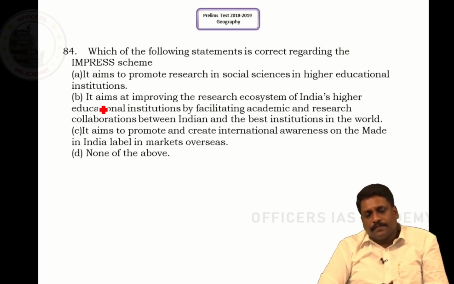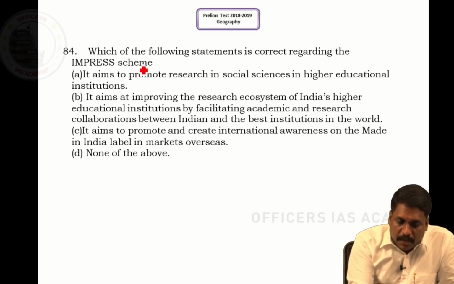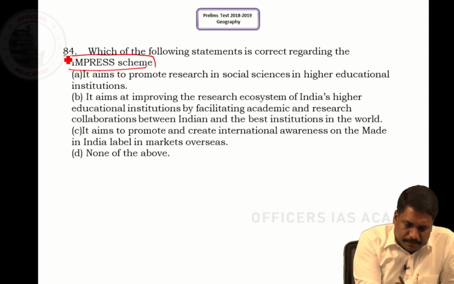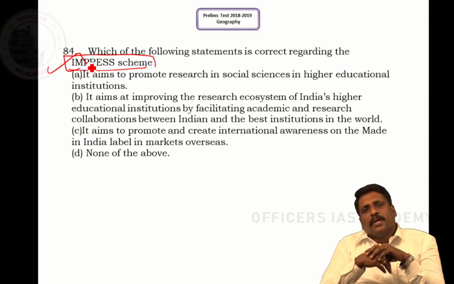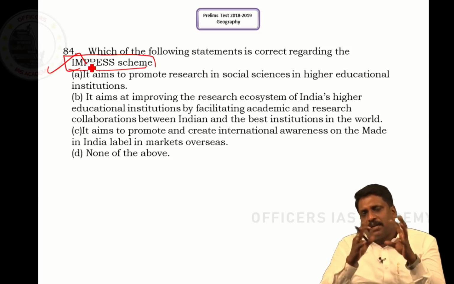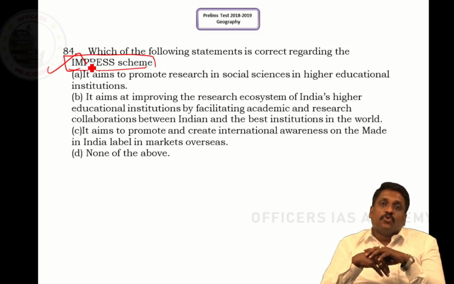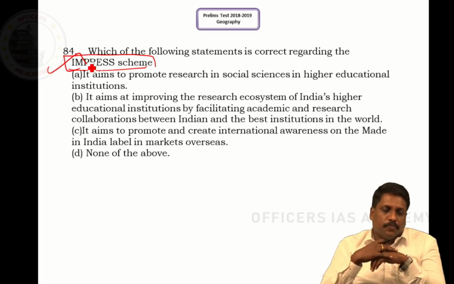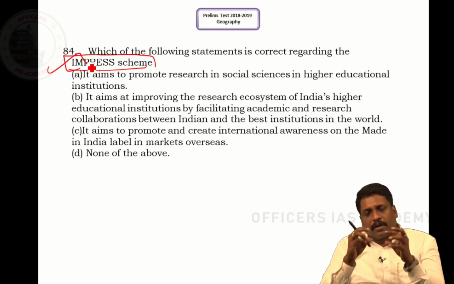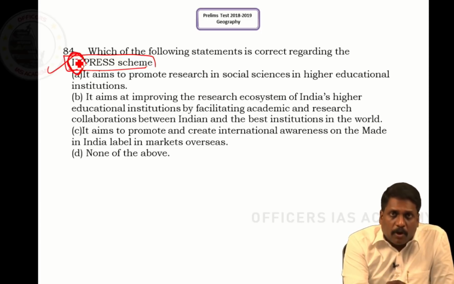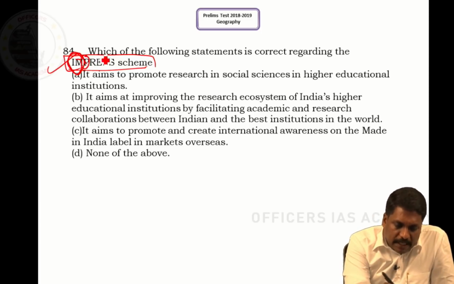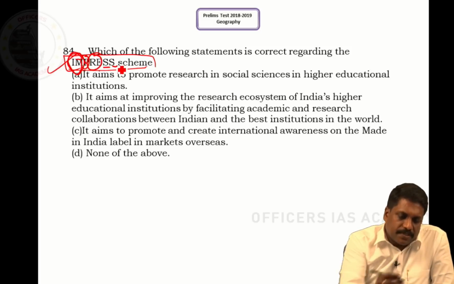Question number 84. Which of the following statements is correct regarding the IMPRESS scheme? Now, what is this IMPRESS scheme? IMPRESS itself is an acronym which stands for Impactful Policy Research in Social Sciences. This gives you a clue. If you remember the acronym, it says impactful policy research in social science.